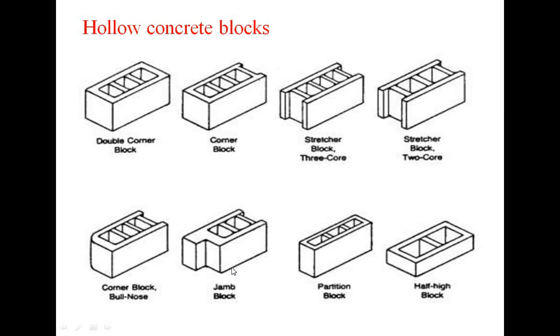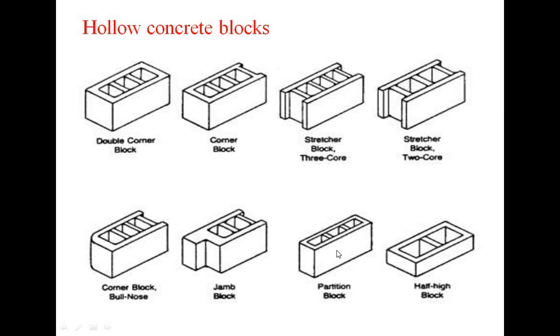Here, jam block. The shape of the block is not a rectangle; it is a different type of shape. That's why it is called a jam block. Jam block means, these types of blocks are used for the jamb purpose. As in brick construction we use bats and closures, similarly jam blocks are used for the jamb purpose.